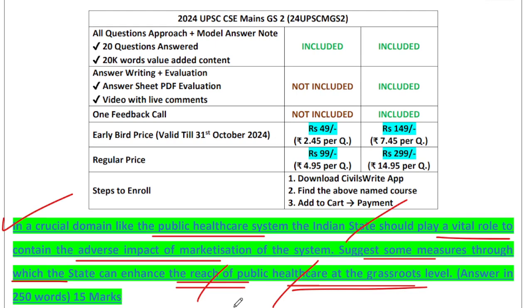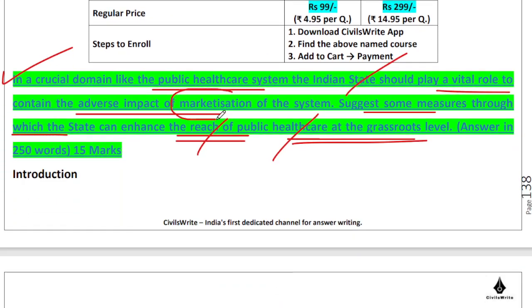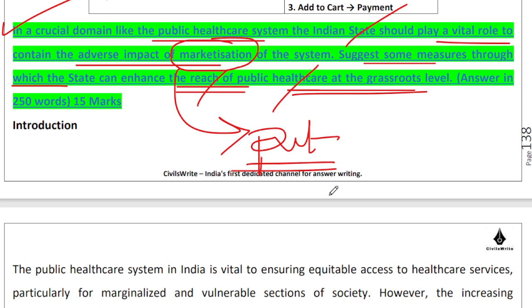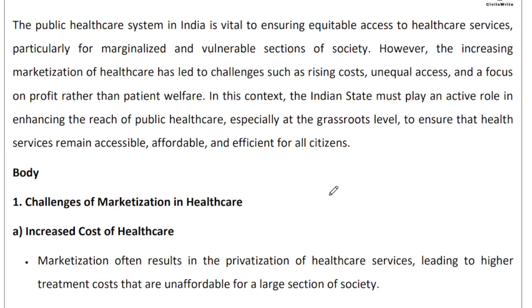All right, let us start the discussion for this particular question. The key aspect here is marketization, meaning the role of the private sector or the paid healthcare system, and the adverse impact of that, because not everybody can afford out-of-pocket expenditure. Not everybody has the income, wealth, or assets required to fund that kind of healthcare. So how can we improve the reach of public healthcare at the grassroots level, so that people don't have to put money out of their pockets?